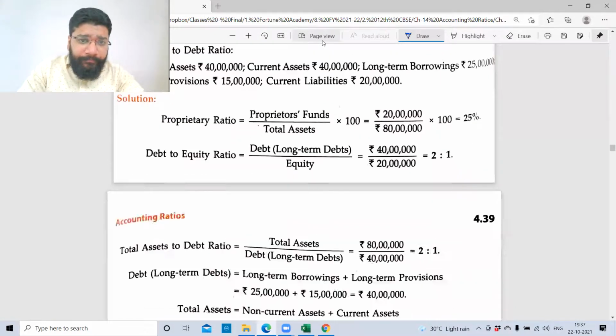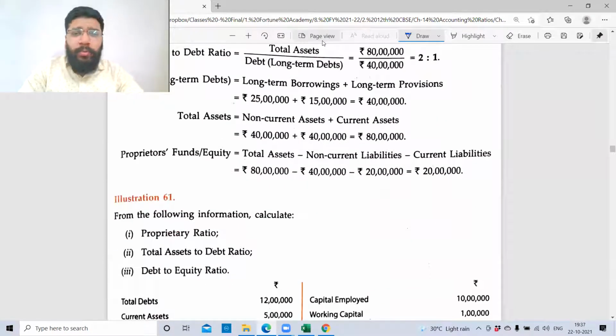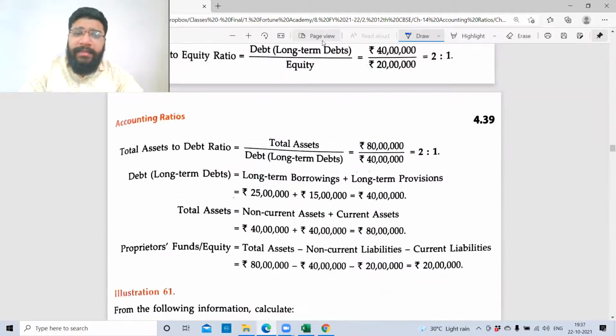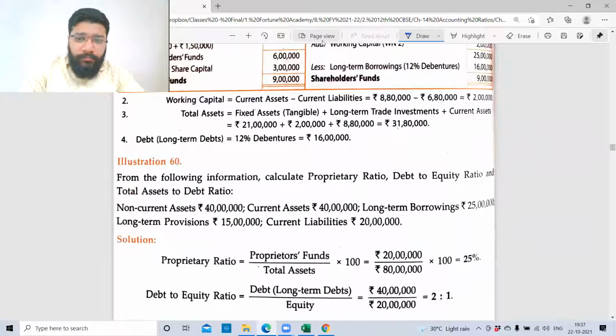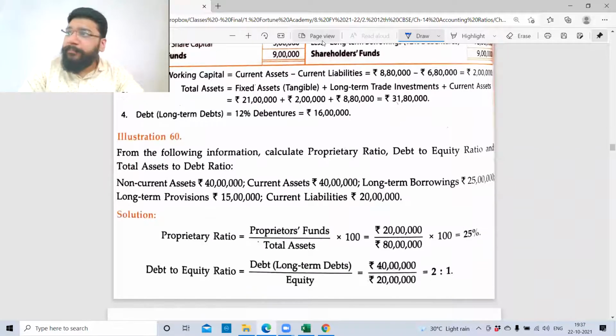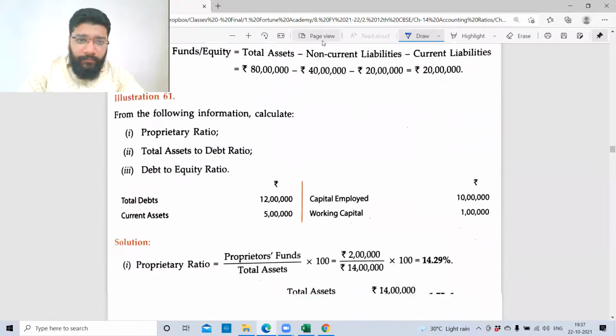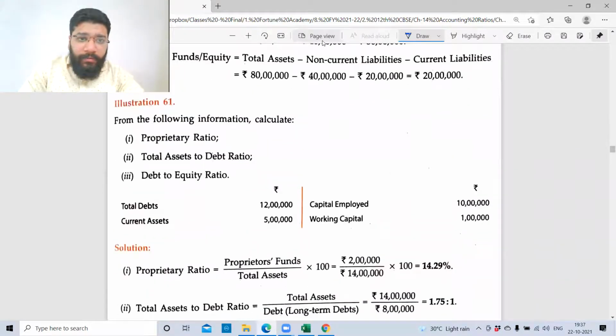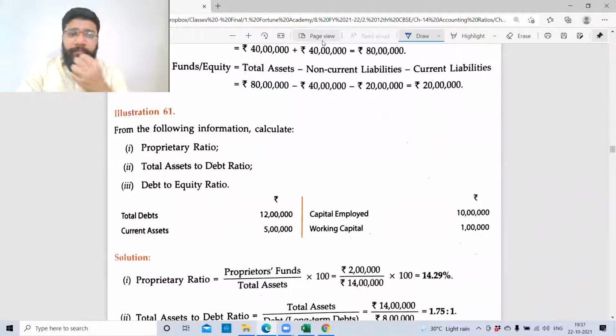63. The increase decrease, I'll do one question from that. But apart from that, anything else you want me to do? All are easy. 61, no doubts. 61 we can do.